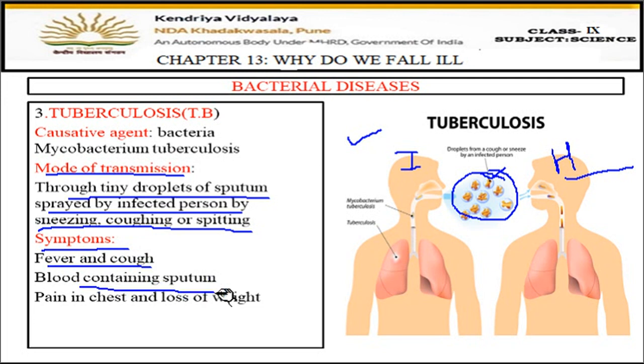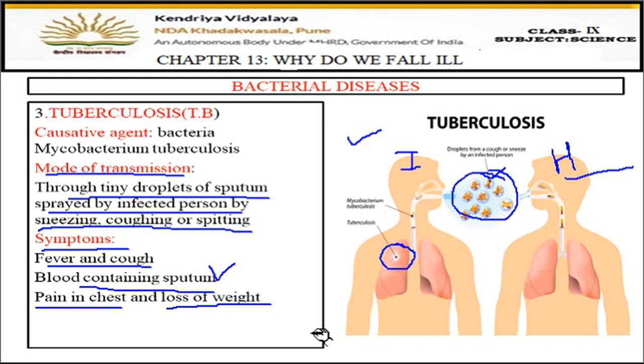Okay, when the person coughs, blood also comes out through the mouth. That is one of the major symptoms of tuberculosis. Blood comes out with the cough. Then pain in the chest because it's a lung infection. Here you can see this part has become whitish. So this is TB infection in the lungs of the person. Then loss of weight also.